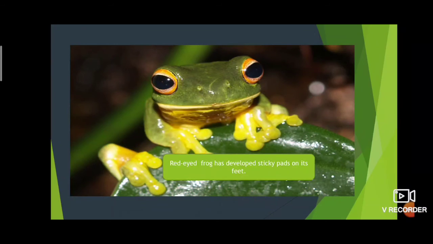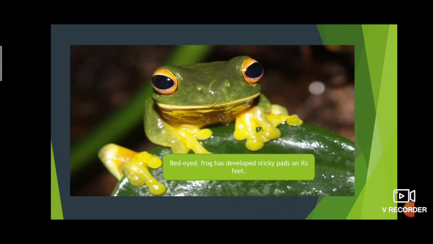Here is one example, the red-eyed frog. See the picture. It has developed sticky pads on its feet. Why does it have sticky pads? To help it climb the trees on which it lives. For climbing, the sticky pads are used.